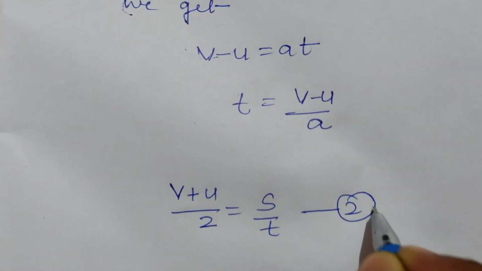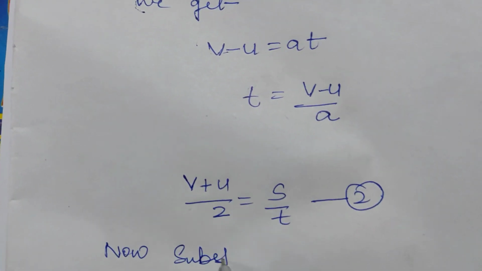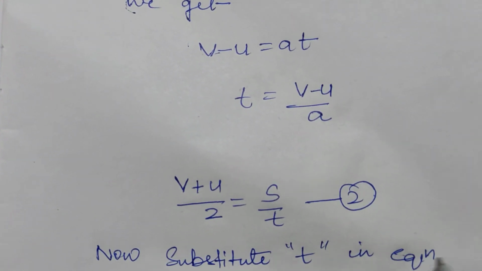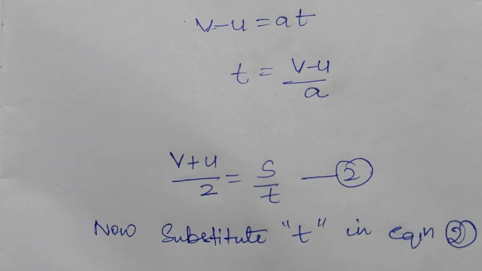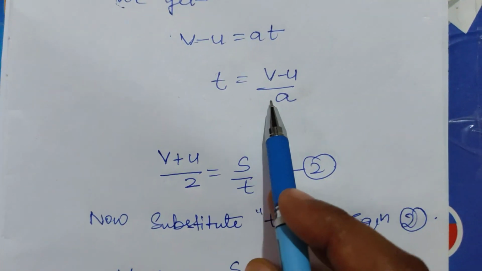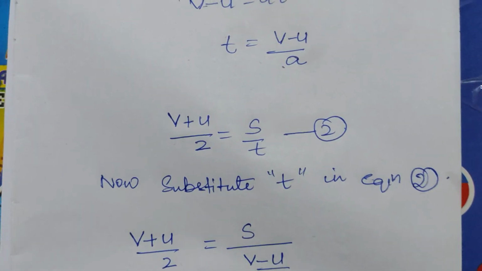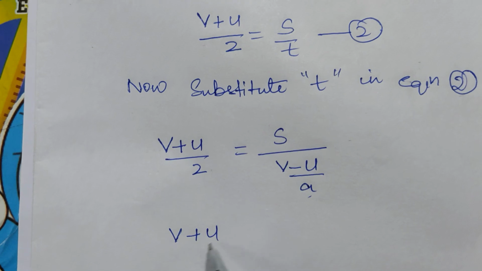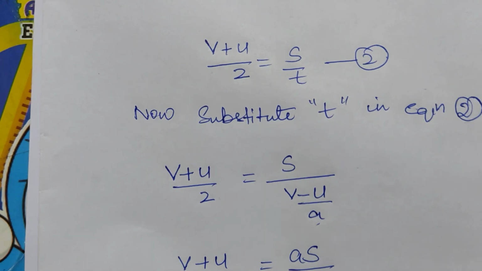Substituting t as v minus u by a, the a goes upside, so v plus u by 2 is equal to as by v minus u.